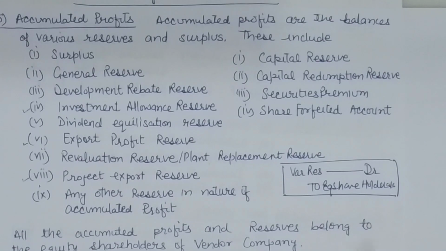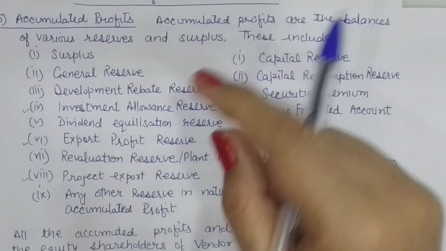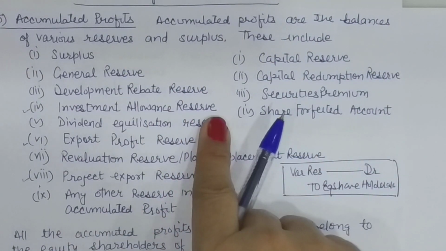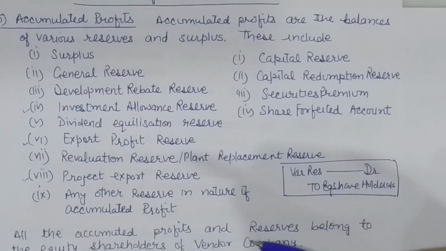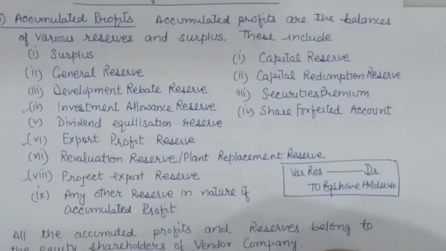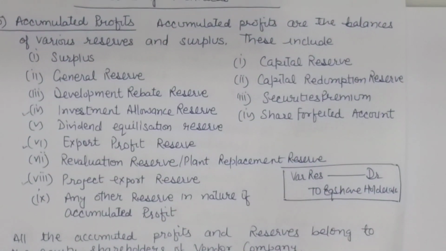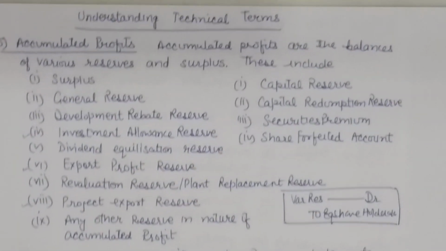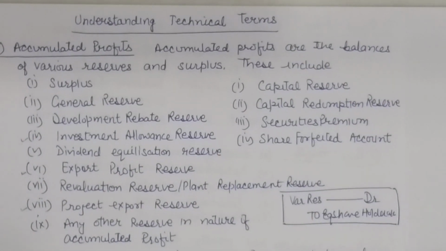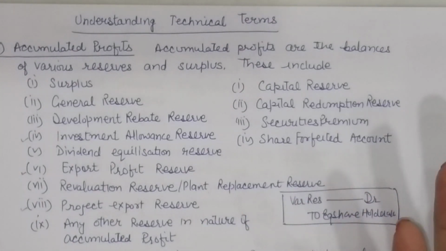So in any given question, we need to identify accumulated profits and losses. These are not to be settled. These are the profits or losses belonging to the owner. So these must be transferred to equity shareholders account, because in case of companies, equity shareholders are the residual shareholders having a claim on all the profits, and they need to bear all the losses also. So this will go to their account.